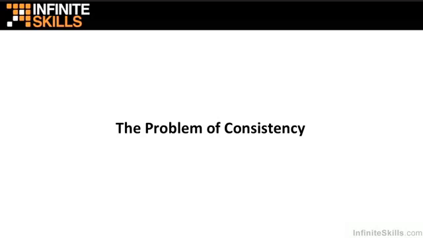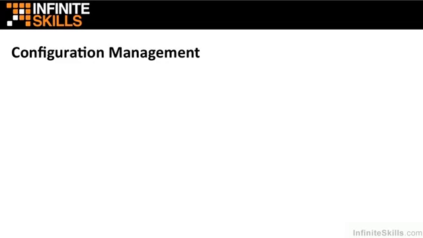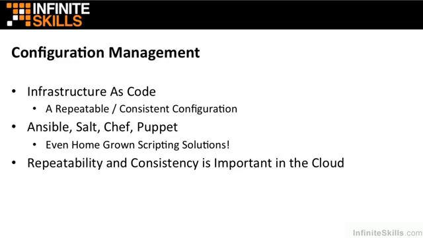Does our development environment look like our QA environment, which looks like our production environment? If these environments are a little bit different, our software may not behave in the way that we expect across all of our systems. So Puppet aims to solve this problem of consistency by introducing something called configuration management. In general, configuration management is the practice of expressing our infrastructure as code.